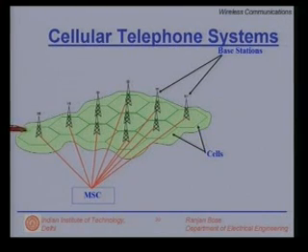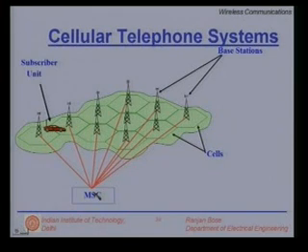Now, let us put a customer, a mobile station, a car with a mobile phone in one of the cells, and if this person wishes to establish a call from the mobile phone up to a public switched telephone network, I would like to have a connectivity between the mobile switching center and PSTN, or the public switched telephone network. How the calls happen, what is the anatomy of a phone call, how to initiate a call from a mobile station to a landline phone or from a landline phone to a mobile phone, we will talk about these later.